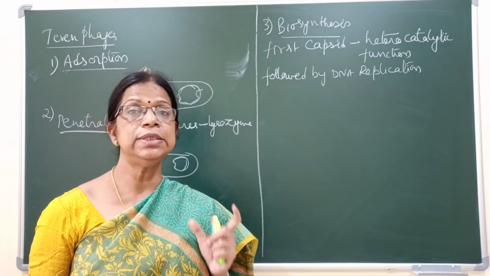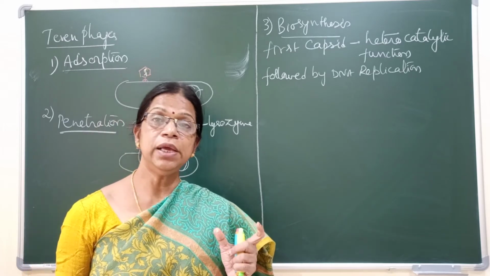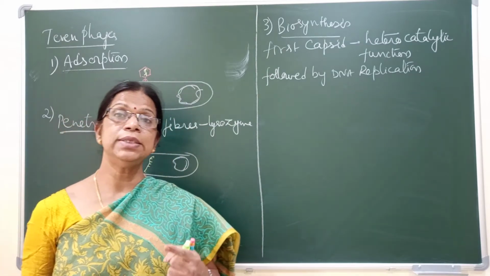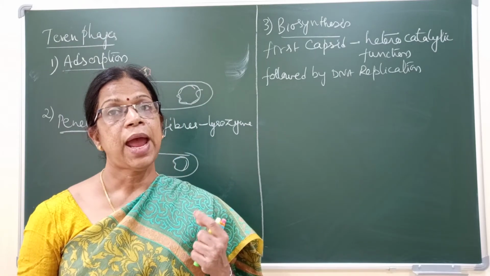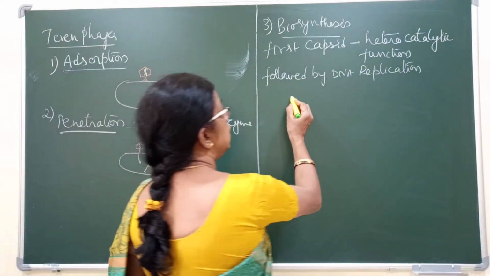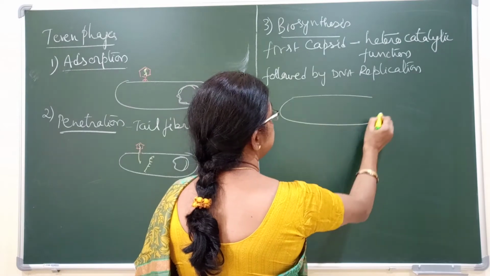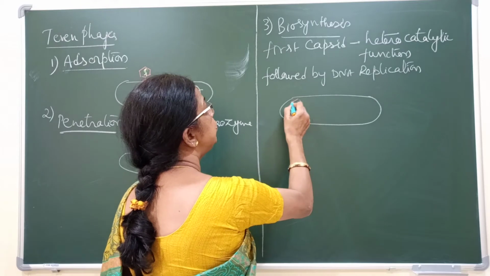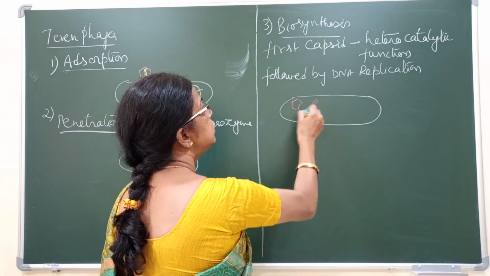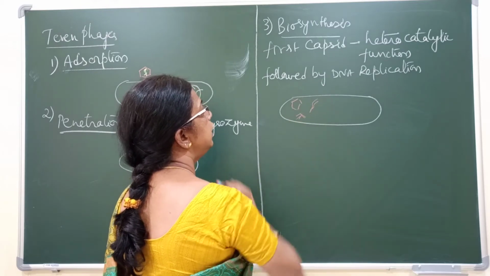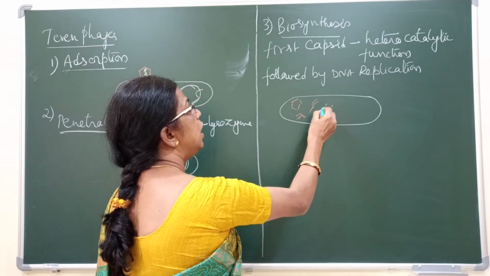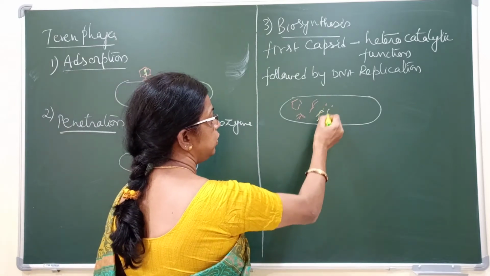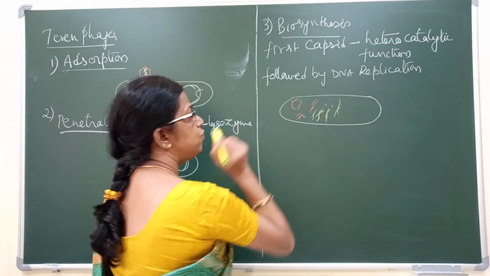The virus has only one thing, that is DNA, and it is dictating the synthesis of its own proteins by utilizing the complete machinery. And in the biosynthetic phase, all the viral parts are separately synthesized. That is tail fibers, then tail and tail pins, all will be separately synthesized. Similarly, DNA also will be separately formed.